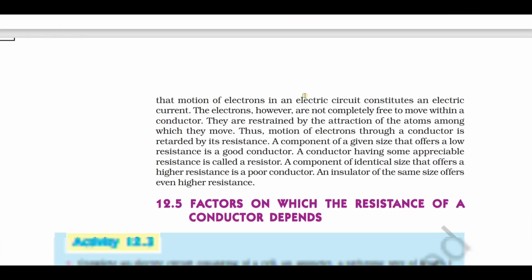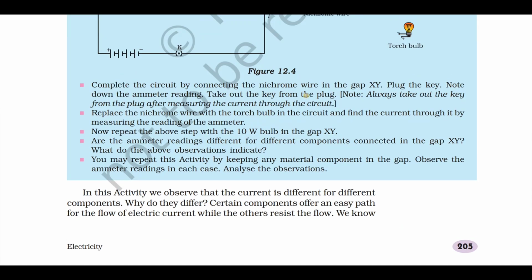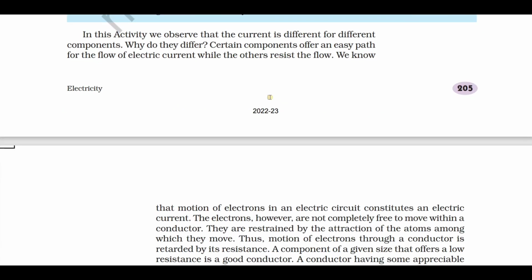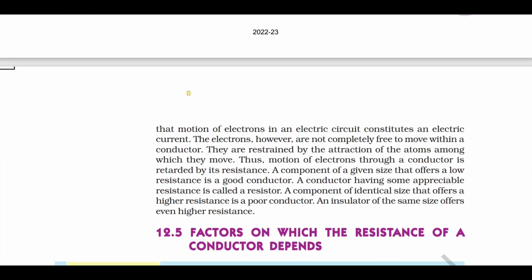So the resistance of a conductor. See, you have an experiment here. So you have a definition of resistor. Resistance is different from resistor. A resistor offers resistance. You can expect a 1 mark or 2 mark question: write the difference between resistance and resistor.